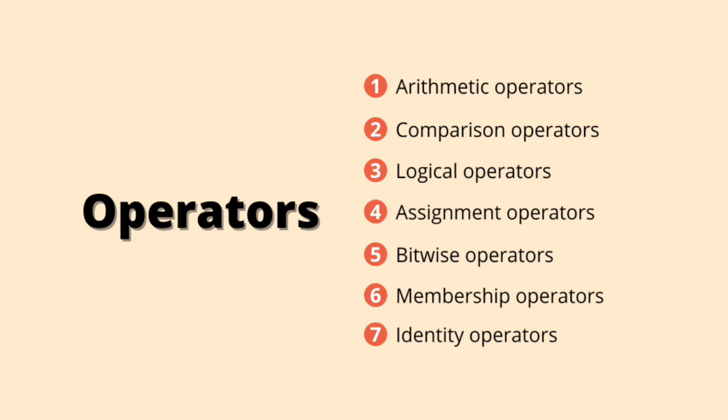The various operators in Python are arithmetic operators, which perform arithmetic operations like addition, subtraction, etc. Comparison operators, which compare two values like less than, greater than, etc. Logical operators, which are used on Boolean expressions. Assignment operators, which assign a value to a variable, and some other operators like bitwise operator, membership operator, and identity operator.